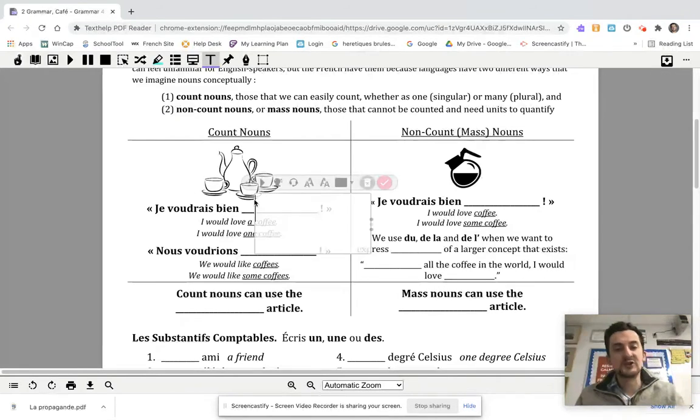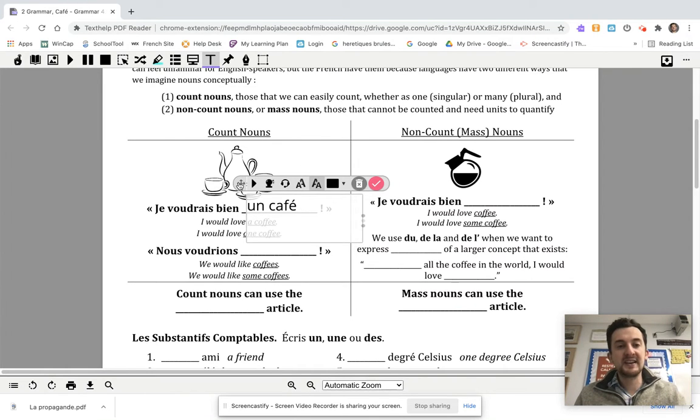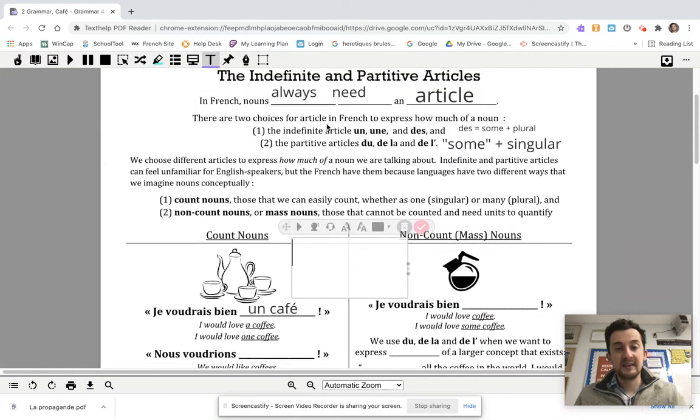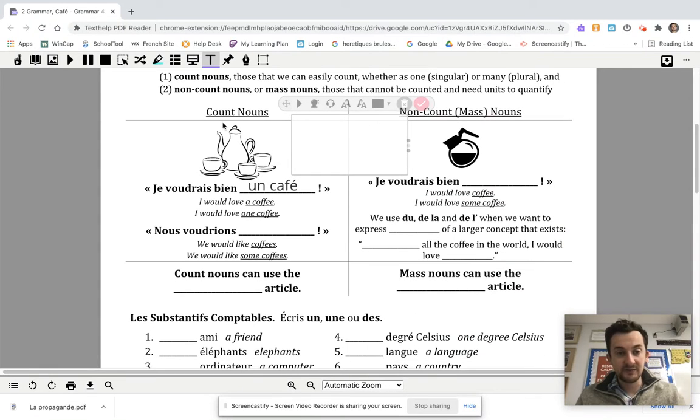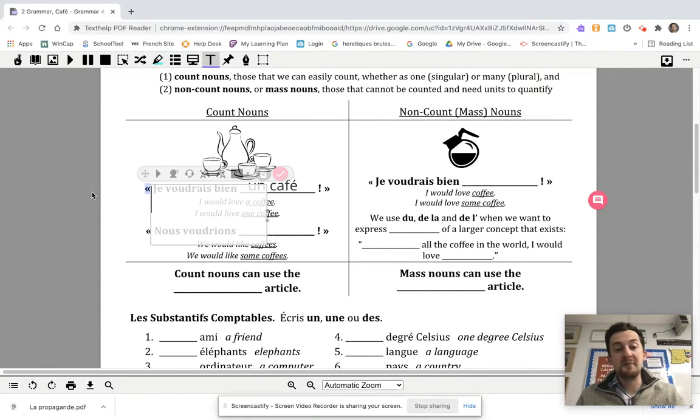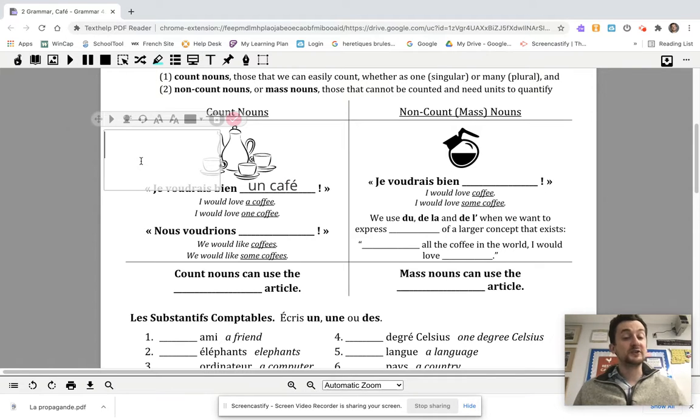So if I say, je voudrais bien un café, using the indefinite article, un, d'accord? That means I would love a coffee. Je voudrais bien un café. I would love a coffee. Now, notice that un is also the word for one. D'accord? Je voudrais bien un café. They're going to give you 1 coffee because un means 1. But in French, it's the same word. So, yeah, that's 1. You can count a coffee as in a cup of coffee.